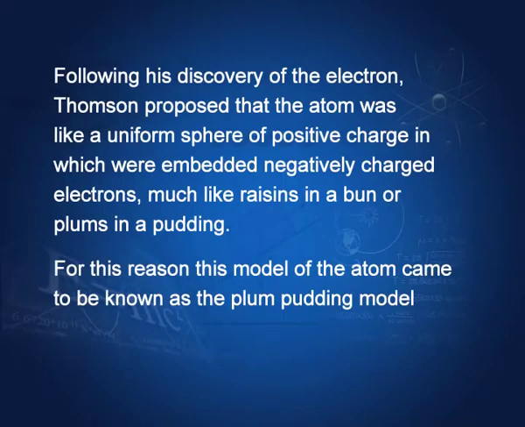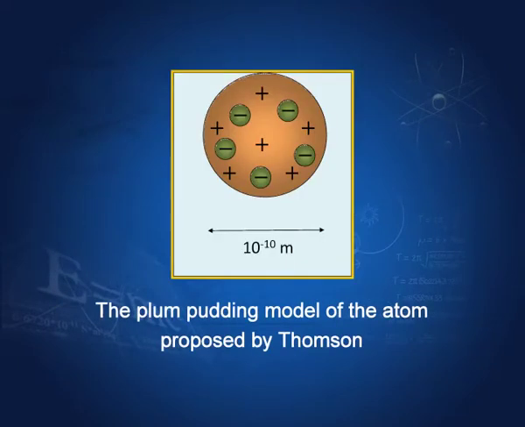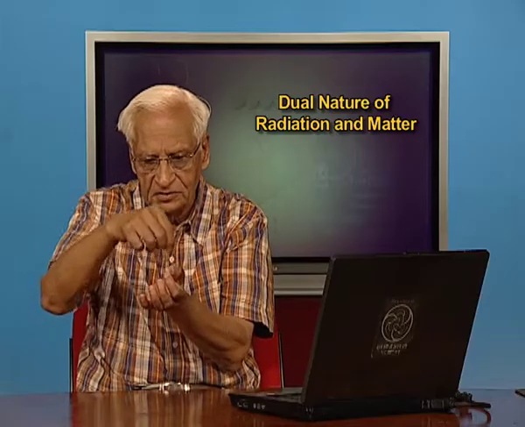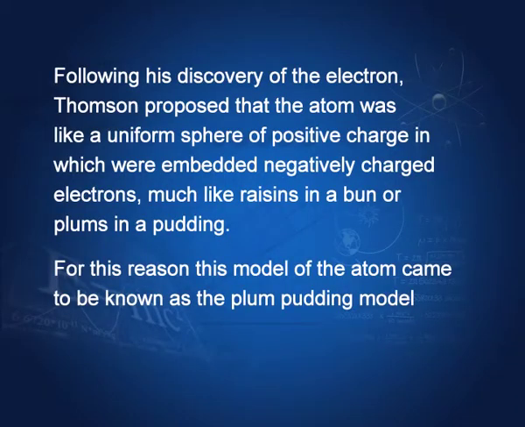So, he formulated this model of the atom called plum pudding: there is a sphere consisting of positive charge uniformly distributed, and in this are embedded negative charges. The total negative charge is equal to the total positive charge. So, the atom as a whole is neutral, but it appears like plum pudding. If you have seen plum pudding, there is a pudding and you see plums at various points.